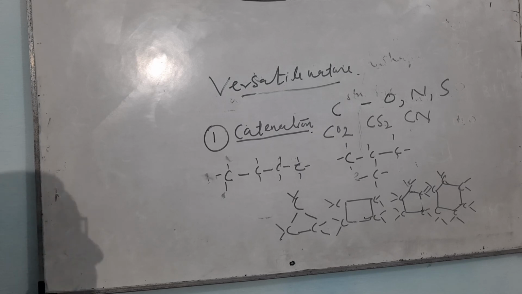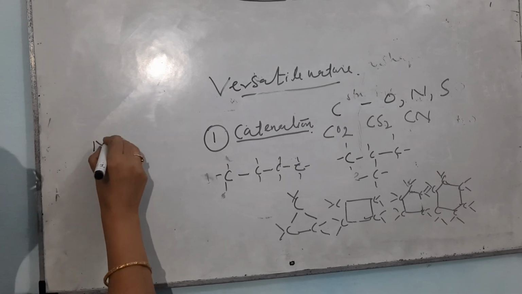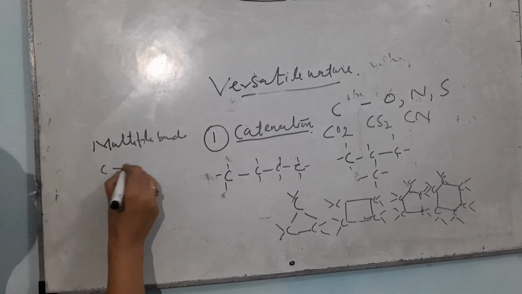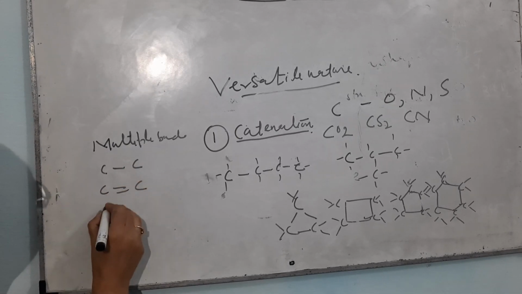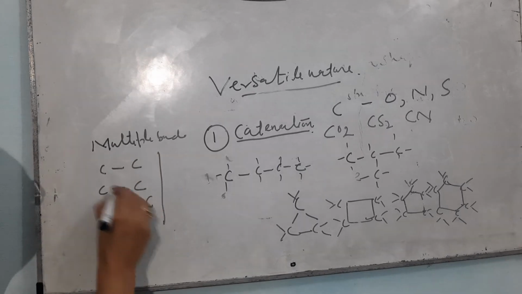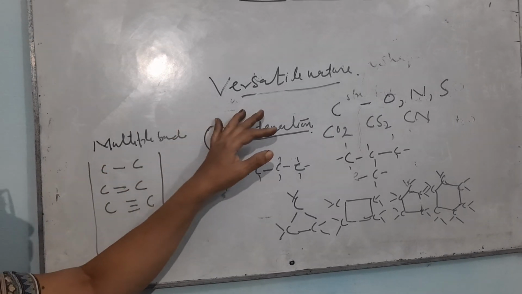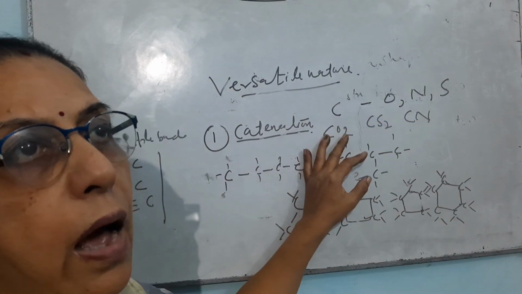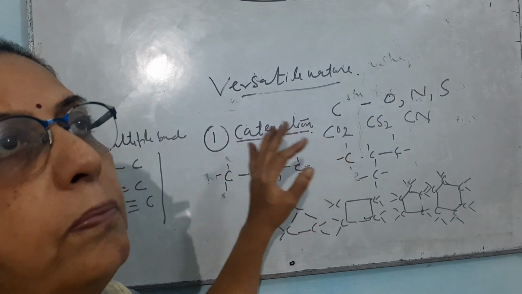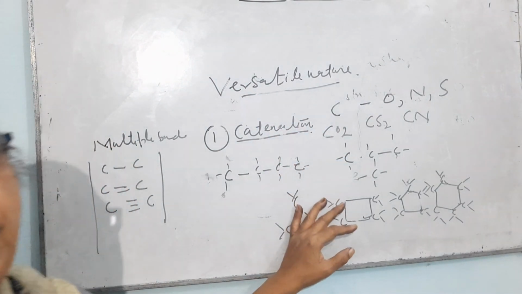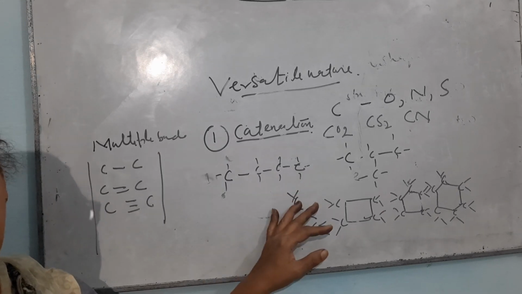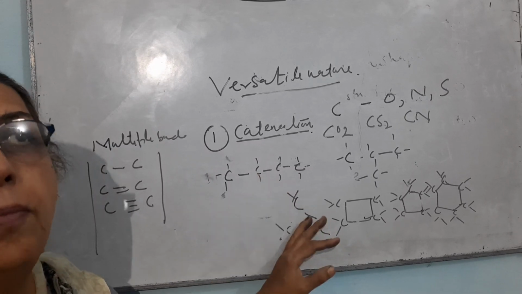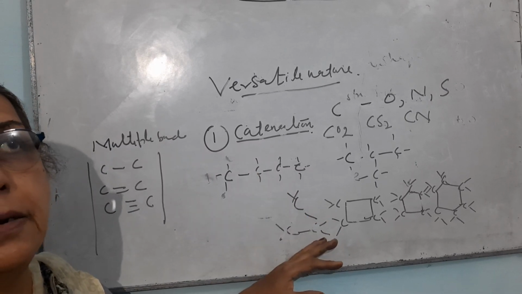Then the next property is that it can form multiple bonds. It can form single bonds, double bonds, and triple bonds. So all these properties make carbon versatile. We have millions of compounds of carbon available in nature, which are being used in the form of medicine, clothes, soap, plastic, and so many other things which we use daily.